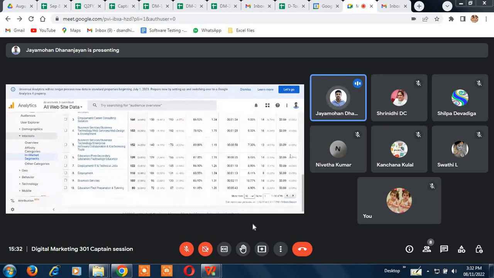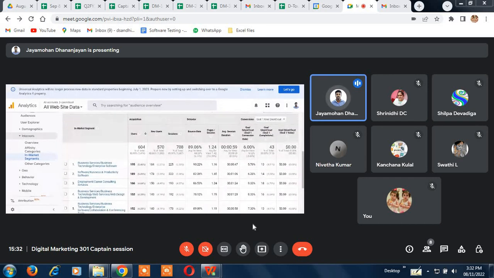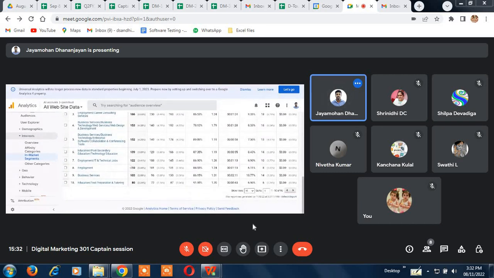So goal value. This thing, again, the dollar, we are getting 0 here. Because obviously most of the people who are reaching out to us, they are reaching out through many ways, by email or something. The people who visit the website and contact us through the website, it is mostly very, very less. Most of the time it's very less. So that's why you see the value here, it's always 0. Most of it, everything is 0.